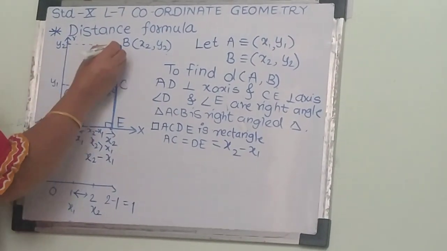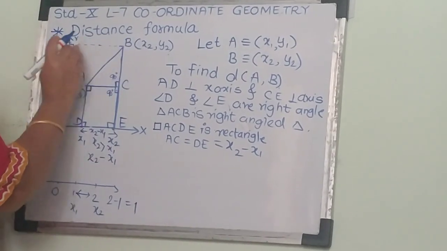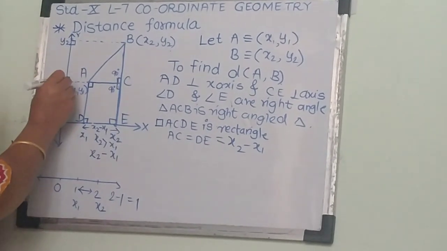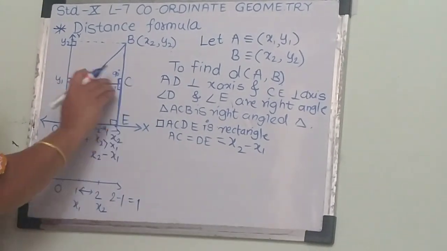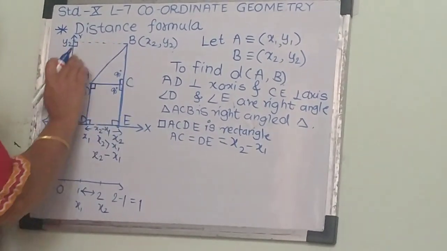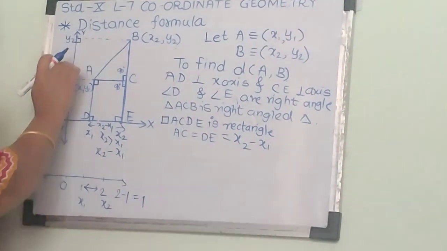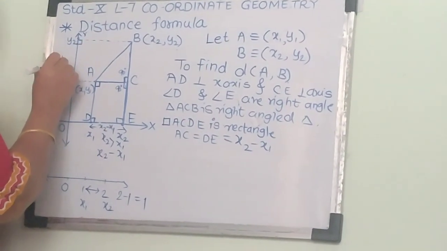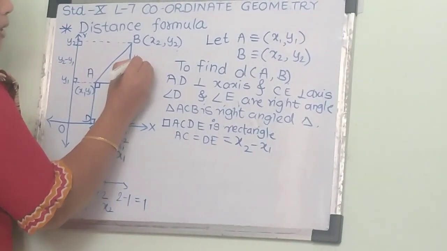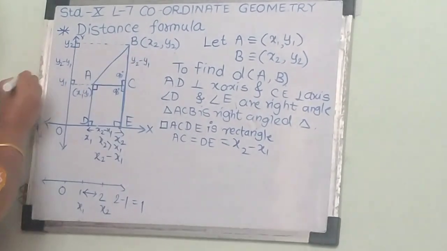Similarly, here I am drawing perpendiculars from y2 to B and from C to y1. So again it will form a rectangle, and the distance between these 2 points is y2 minus y1. Hence we get BC equals y2 minus y1.